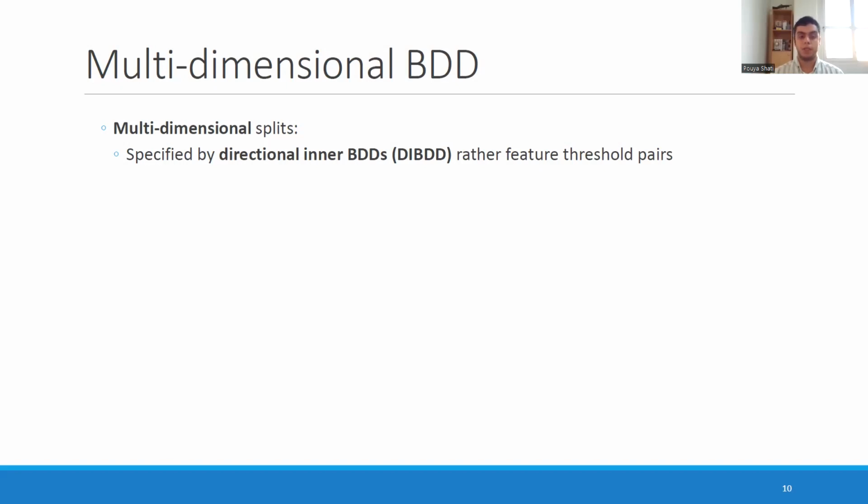Our suggestion is that instead of using ordinary splits, which are just thresholds and features, we let the splits be dictated by directional inner BDDs. So we have a BDD inside our BDD that tells us whether our points are being directed to the left or to the right. The split that this kind of mechanism is behind is called the multidimensional split. And the BDD that uses multidimensional splits is called the multidimensional BDD.